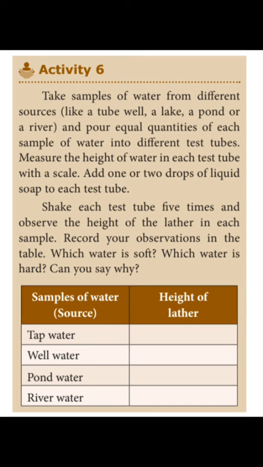But pond water and river water are considered soft due to the presence of very small quantities of salt. That's why these waters are called soft water. But tap water and well water contain a large amount of salt, so these waters are considered hard water.